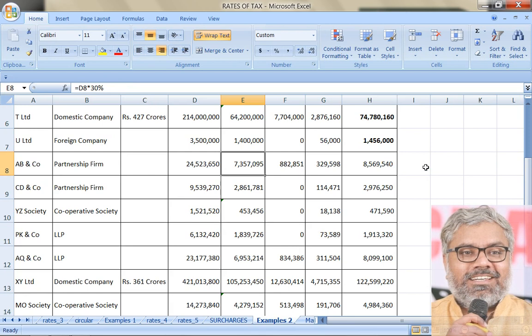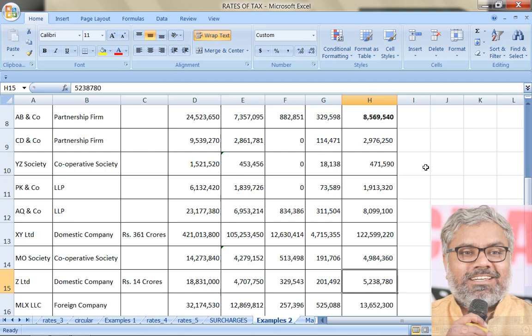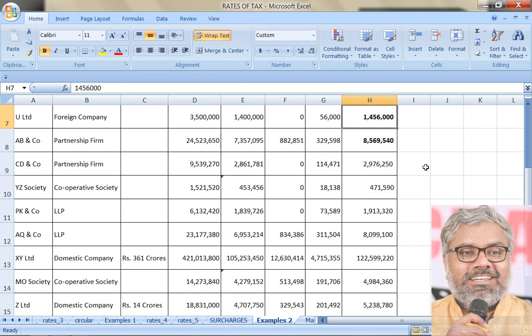Then partnership firms. Partnership firms, we have tax rate of 30% flat, no turnover checking and all, straight away 30%. Surcharge also either 0 or 12%. 12% when the income exceeds 1 crore. In this case, the income is 2 crore 45 lakhs 23,650. Since income exceeded 1 crore, 12% surcharge is directly applicable. 4% cess is common. Final tax liability will be how much? 85 lakhs 69,540. That is partnership firm.